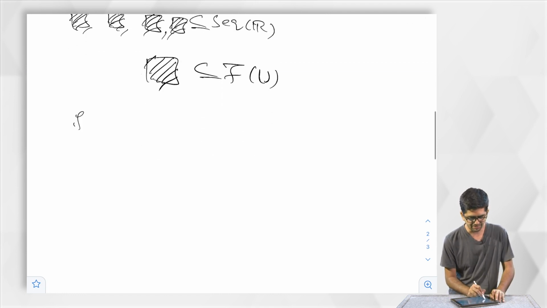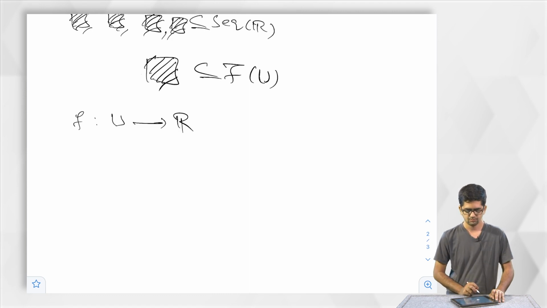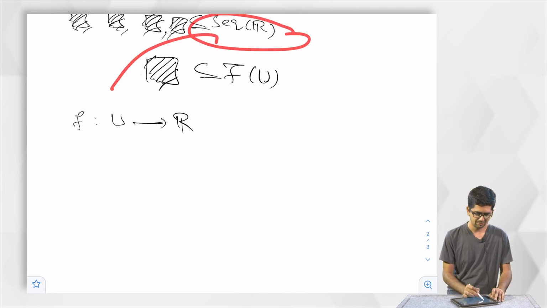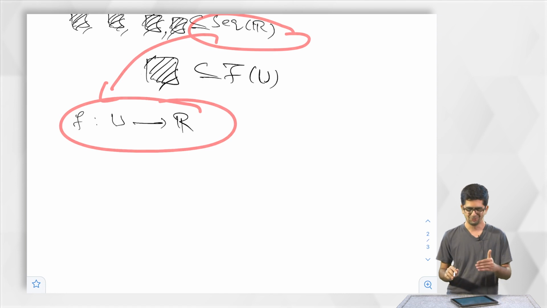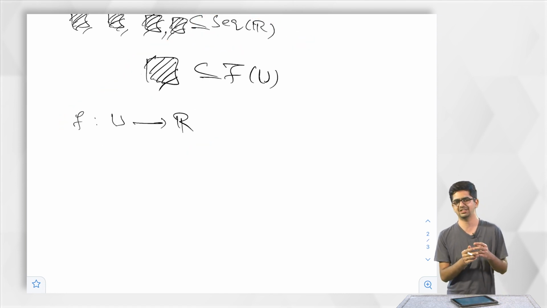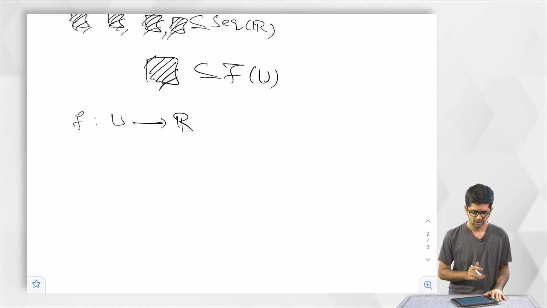Let us take a map f from U to R. Now, our idea is to involve sequences somehow in this setup. Only then will we be able to make use of the idea of sequences we have studied before. Observe the following.